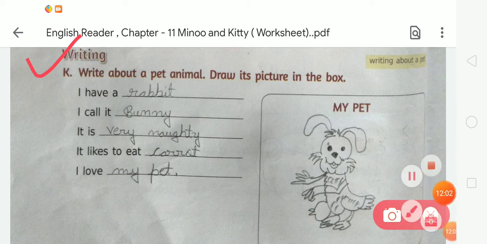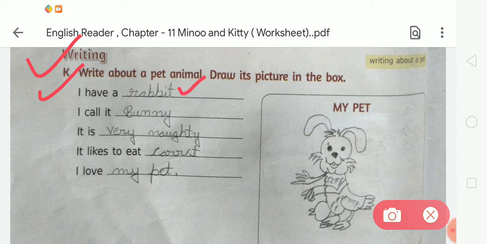Okay, so first of all, I have a rabbit, so I am writing here rabbit. And next, I call it bunny, B-U-N-N-Y, bunny. Third, it is very naughty, it likes to eat carrot. And last, I love my pets. So student, you can also write it in your own way. Whether you have a dog, cat, or cow, you have to write about your pet.